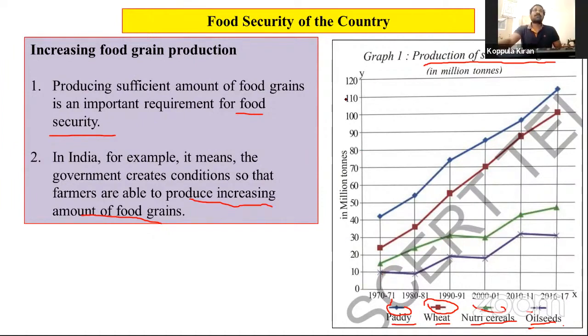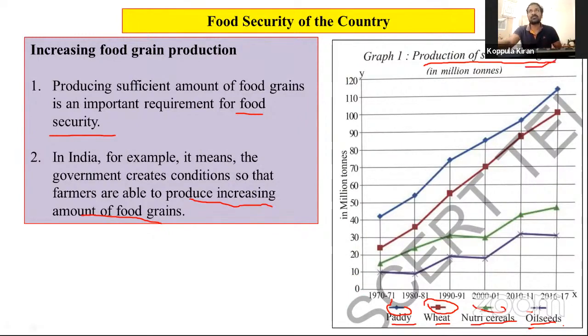Okay, on the y-axis, production. How much production in million tons we will show on the y-axis. See this, 10 million tons, 20, 30, and finally 120 million tons of production.